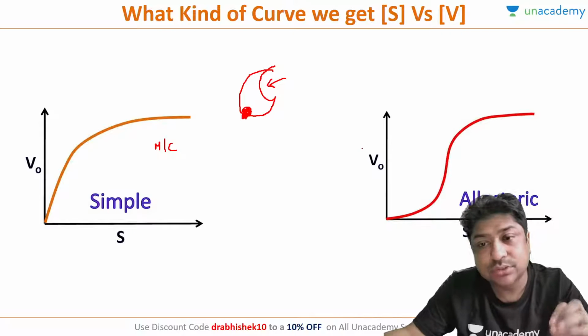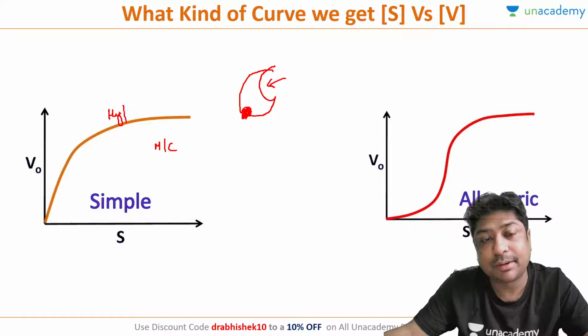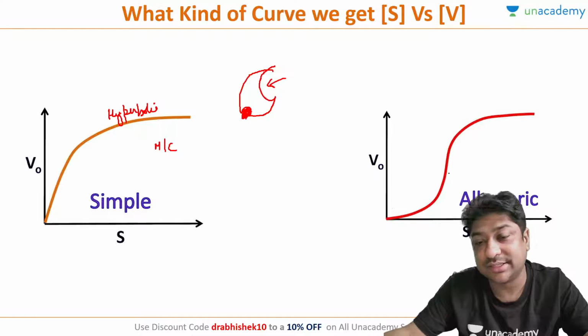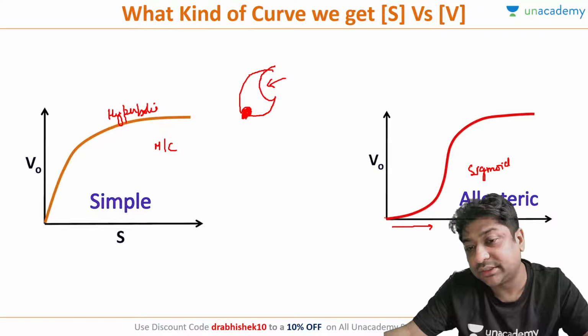So these allosteric enzymes do not show this hyperbolic curve. This hyperbolic curve is not shown by allosteric enzymes. They show a sigmoid curve. So if you can see what is the difference: first, as we increase the substrate concentration, the rate of the reaction increases slowly, and then it increases rapidly.